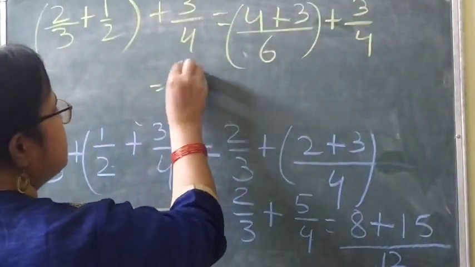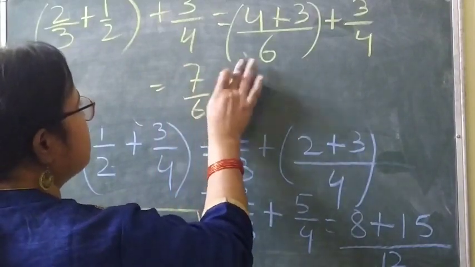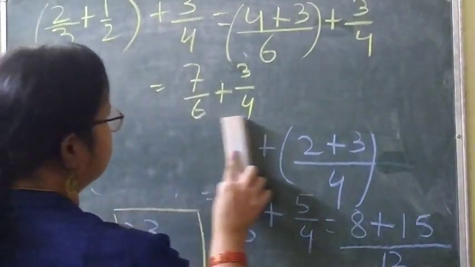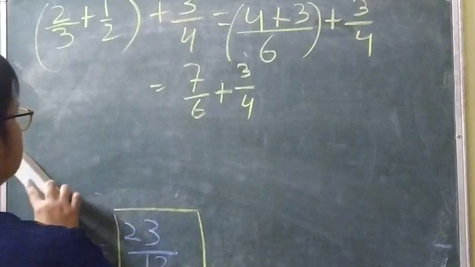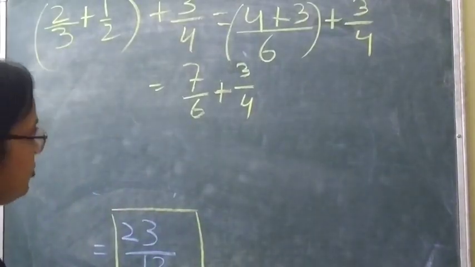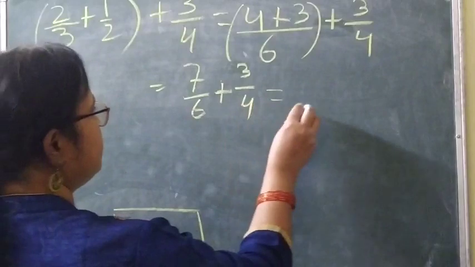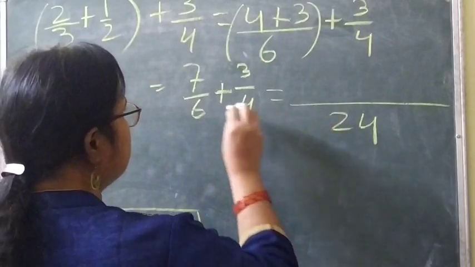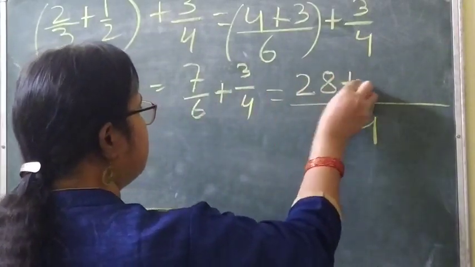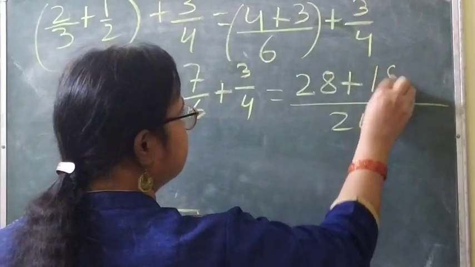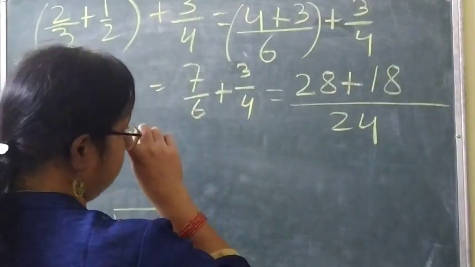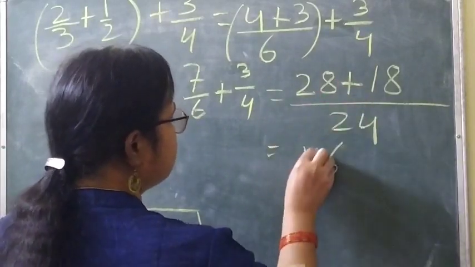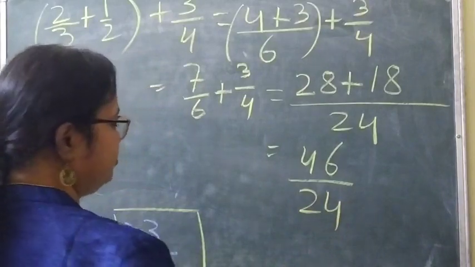So here it will be 7 by 6 plus 3 by 4. So again take out the LCM, 6 and 4, 24. 6 4s are 24 and 7 4s are 28, 4 6s are 24 and 6 3s are 18. Then solve it, 46 by 24. Clear? Then cancel it.